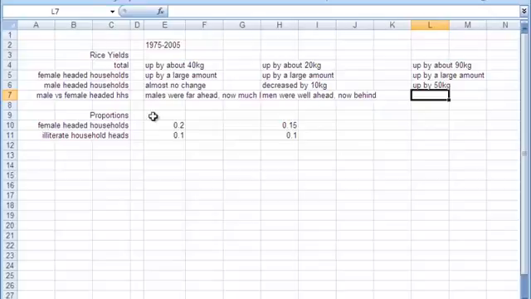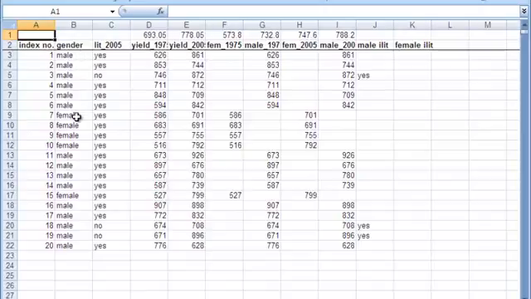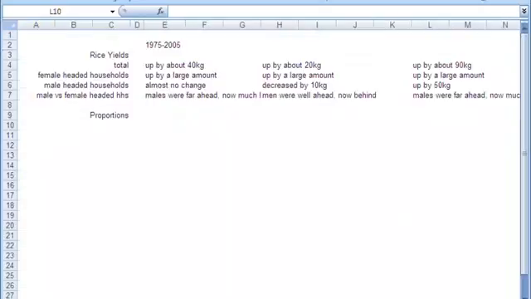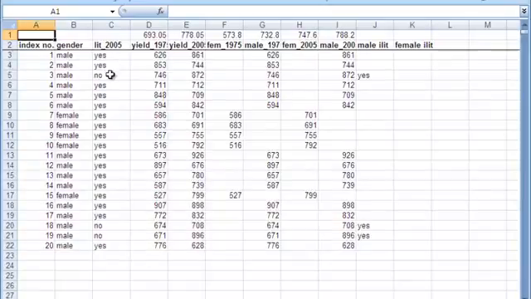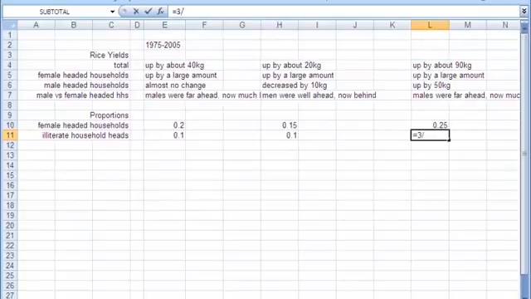So basically that's the same as that result. Proportions. Female-headed households: 1, 2, 3, 4, 5. So 5 out of 20, which is a quarter, 25%. And illiterate households: 2, 3, or 5. So comparing, there's a consistent story.